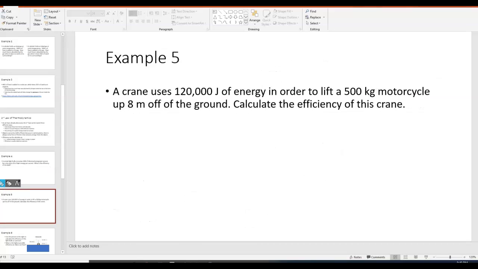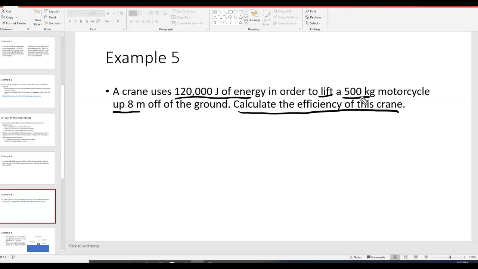Okay, example 5. It says a crane uses 120,000 joules of energy in order to lift a 500 kilogram motorcycle up 8 meters off the ground. Calculate the efficiency of this crane. Okay, so this is actually a little involved calculation. Basically it's saying it uses this much energy and it's lifting a motorcycle.